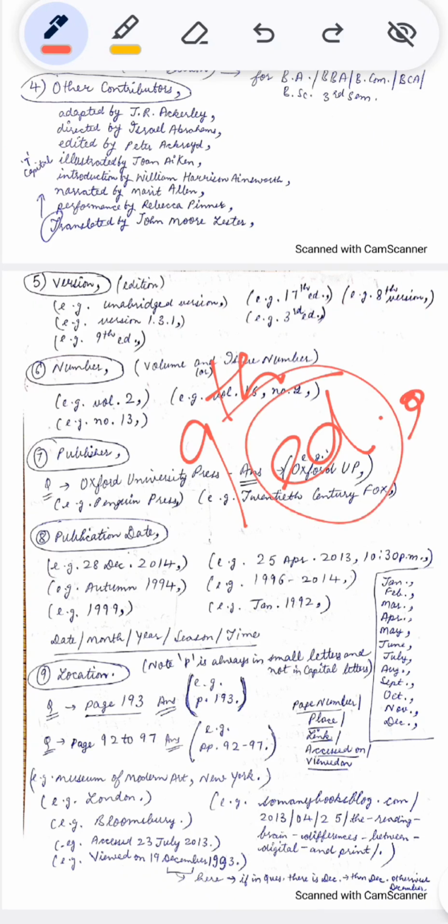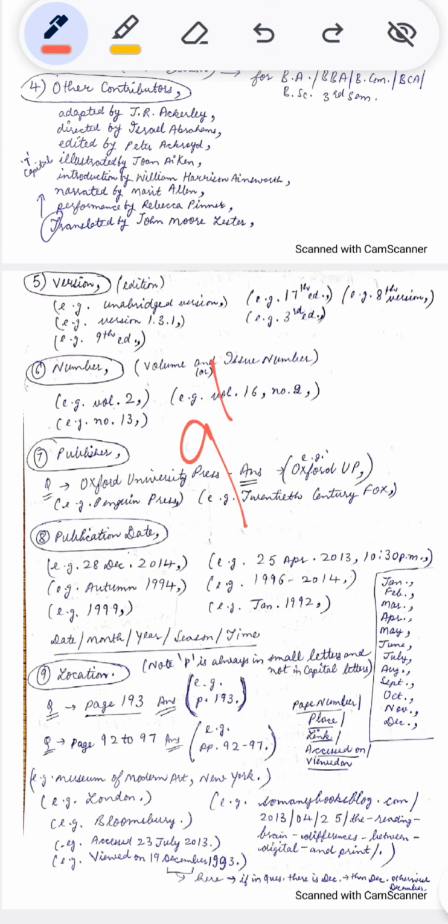Edition in short form, version in full form. For example, 9th edition, 9th, ed., comma. 17th, ed., comma. 3rd edition, 3rd, ed., comma. And version is in its full form and edition is in its short form, ed.